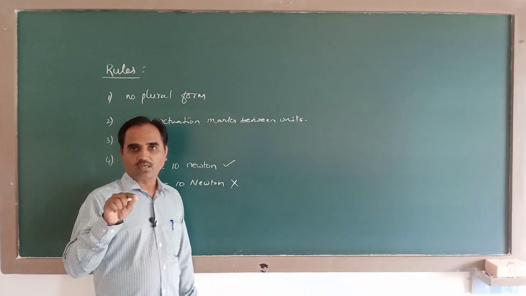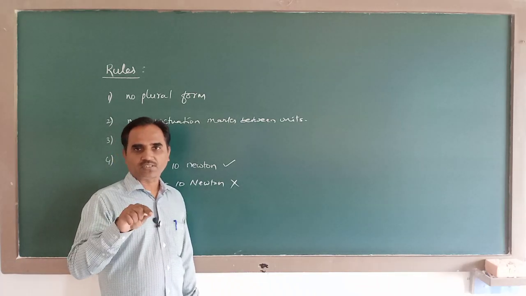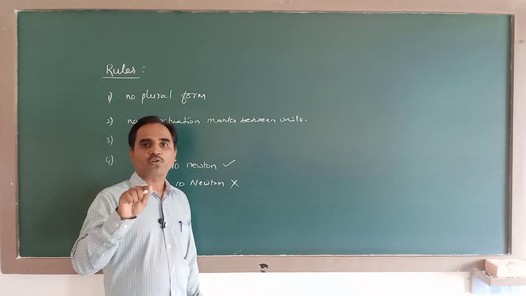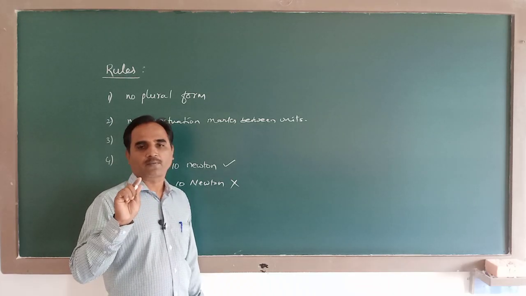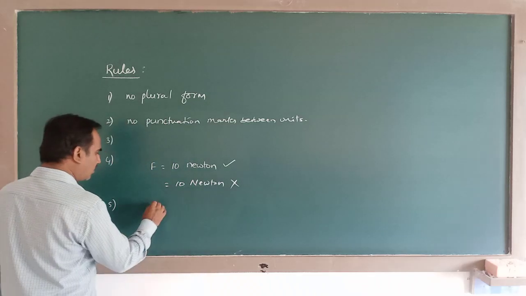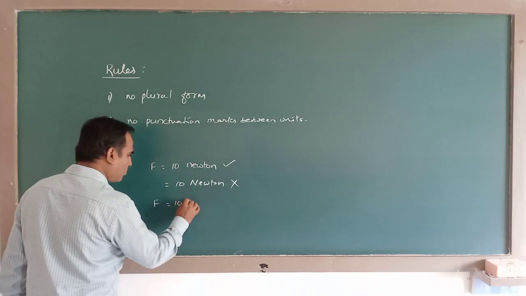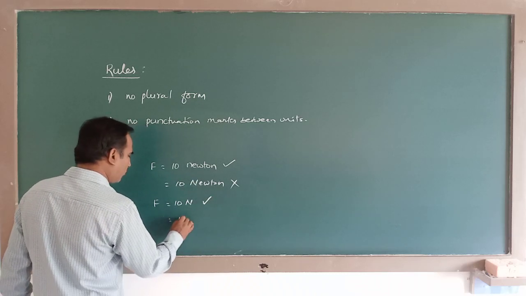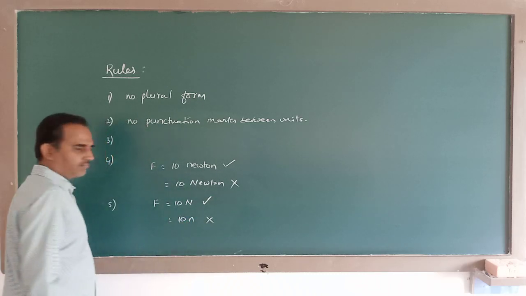A unit named after a scientist, when expressed as a symbol, has to be written with a capital letter. So here, a force of 10 N, you have to write it like this. This becomes correct. A force of 10 n, this becomes wrong.